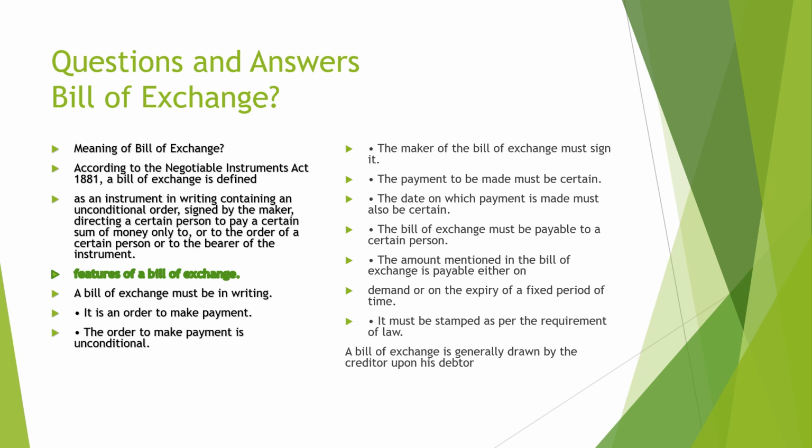The payment must be made at a defined time to a defined person, and it must be payable either on demand or on expiry of a fixed time. It must be stamped as per the requirement of the law. A bill of exchange is generally drawn by the creditor upon his debtor.